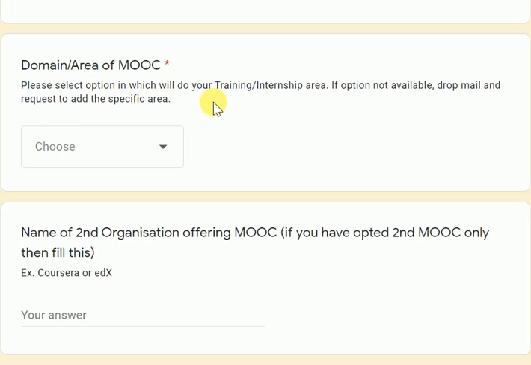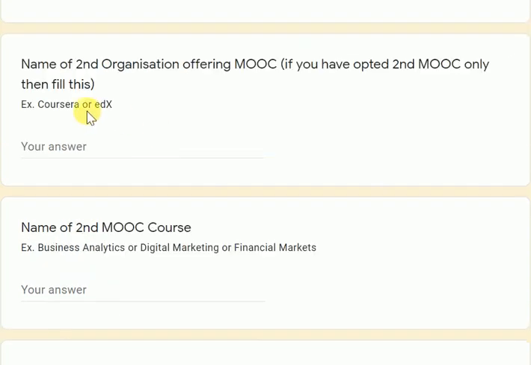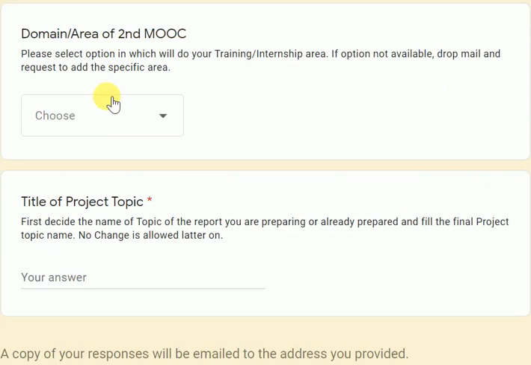If anyone has not taken the approval, it will not be told to the examination, right? And we will tell the examination that the student has not done the internship. First approval is required. All those who have taken prior approval, only these students can fill in the details. So whatever details in the MOOC approval form you have filled, the same details are required to be filled here, right? Domain area. The only addition here is the title of the topic.